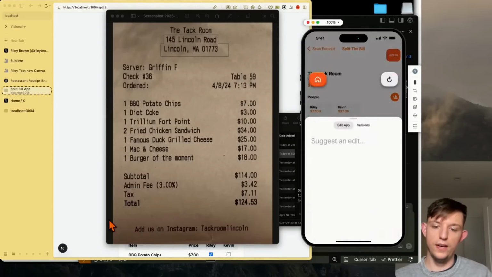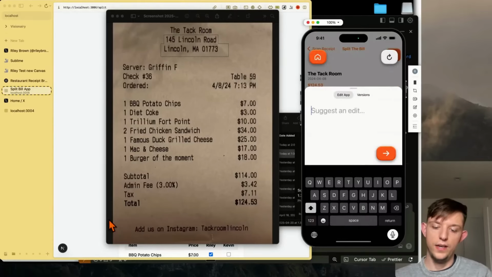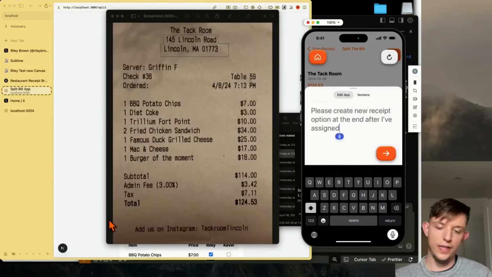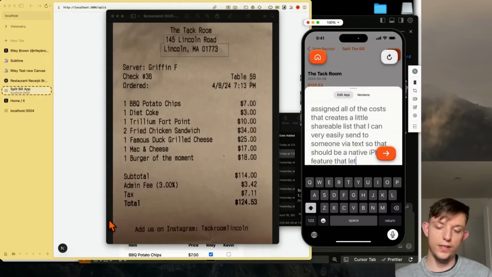And now we can actually add a little feature that says, please create a new receipt option at the end after I've assigned all of the costs. That creates a little shareable list that I can very easily send to someone via text. So this should be a native iPhone feature that lets me share this info with someone on text right away after I've assigned all of the costs on the receipt.